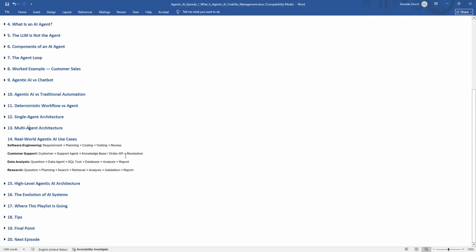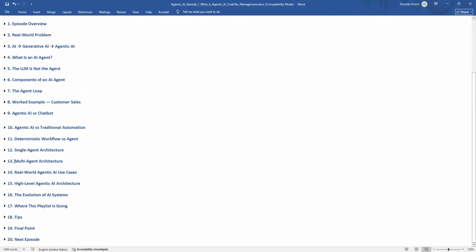After that analysis, it will generate the report. For research agent: it will ask the question, planning, search, retrieval, analysis, validation, and report. So this is a very interesting area for software engineers or the data analyst agent. Okay, so in that way it actually works.